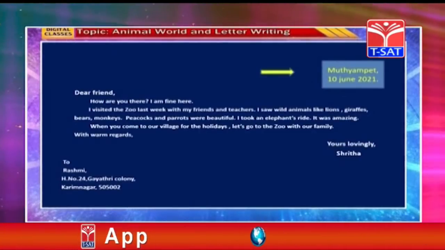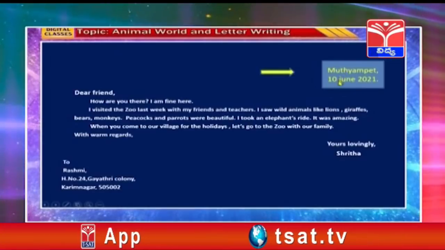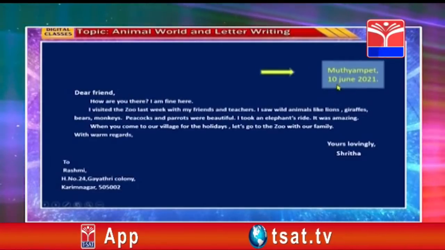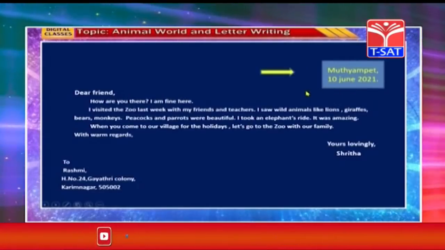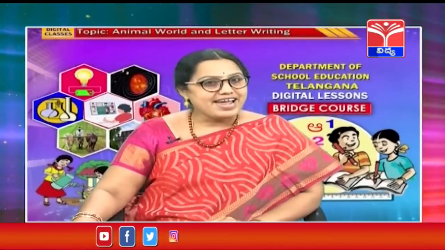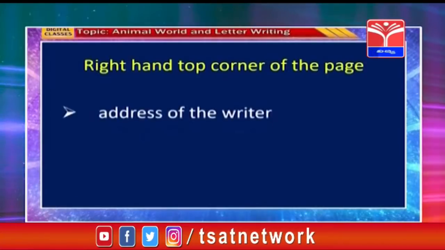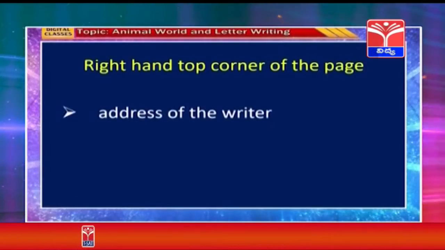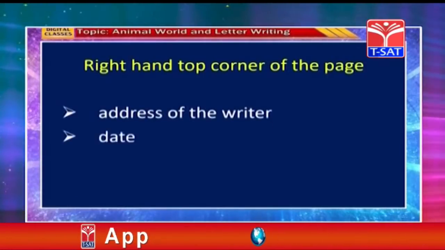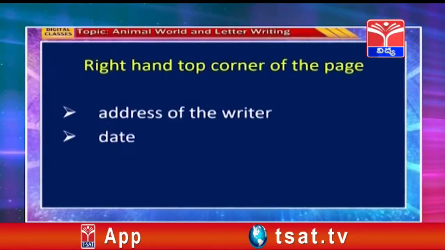Look here. Under this, she has written the date. Okay, children? So, on the right hand top corner of the page, we need to write the address of the writer and the date.